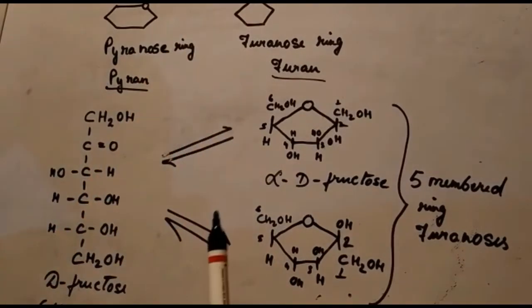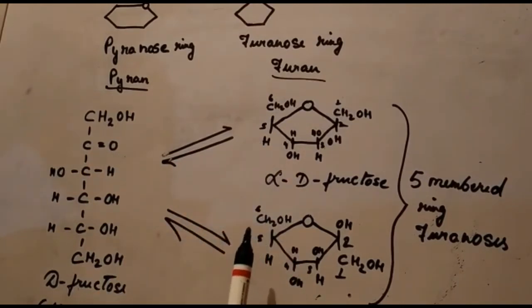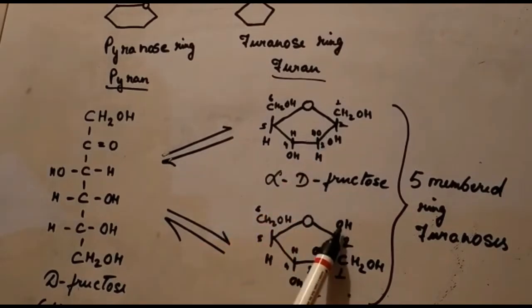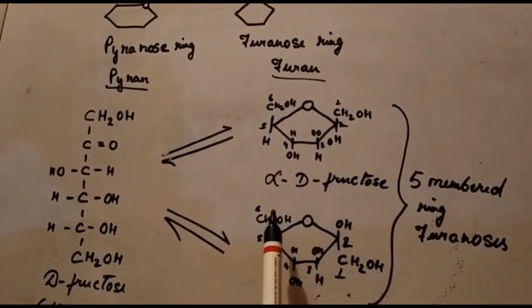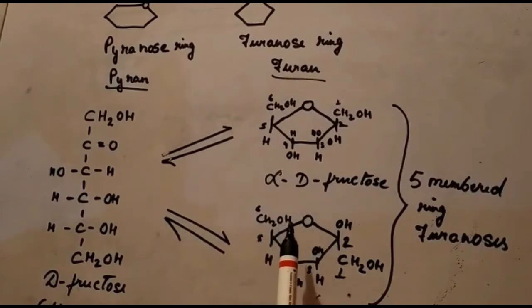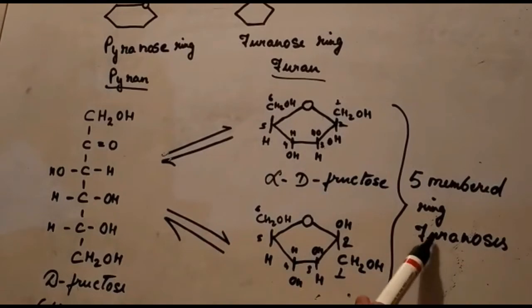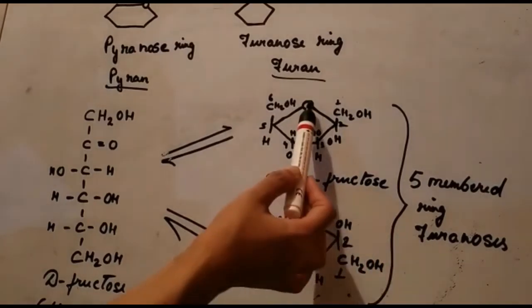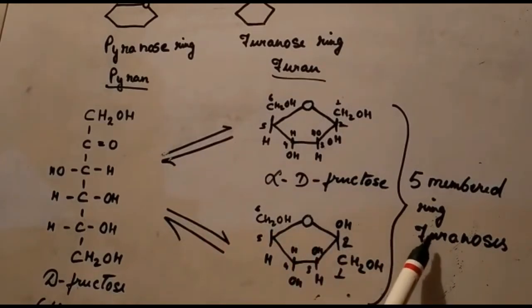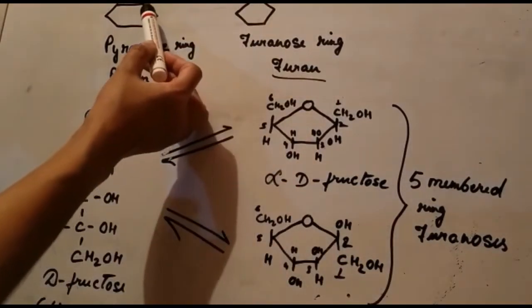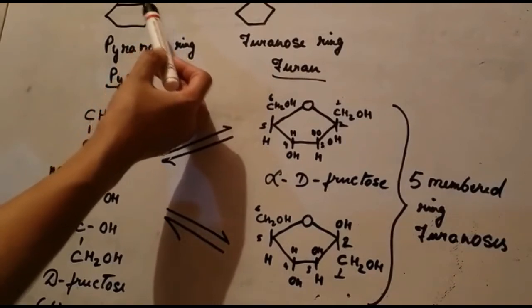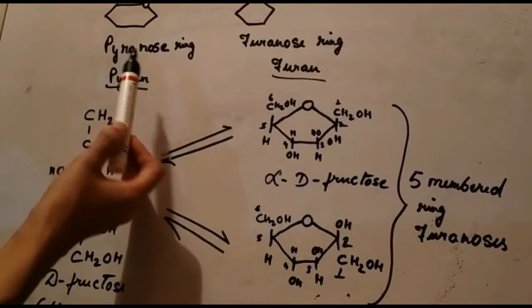Now these types of projections, as in this example, allow the cis-trans relationship among the hydroxyl groups to be seen, in which the ring is drawn as if it were flat and is viewed edge-on with the oxygen atom at the top in case of furanose, but in case of pyranose, you can see here the oxygen atom is at the upper right of the ring.